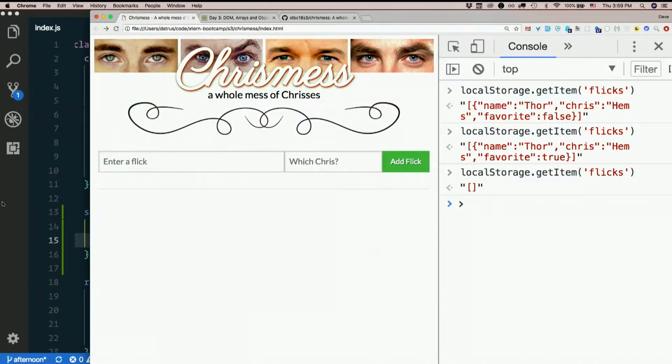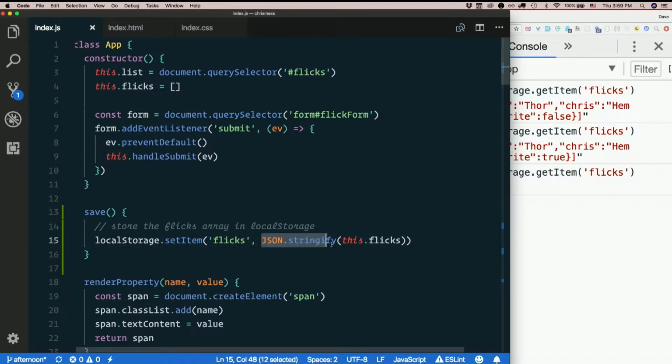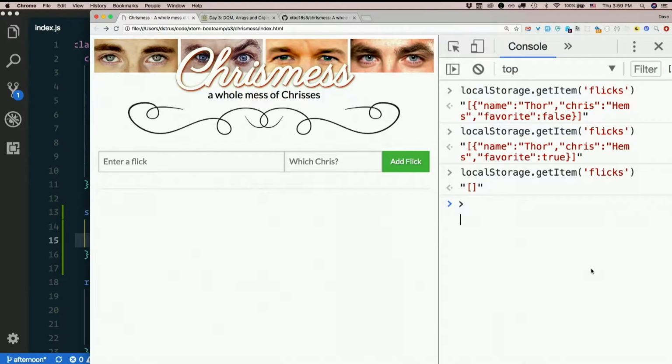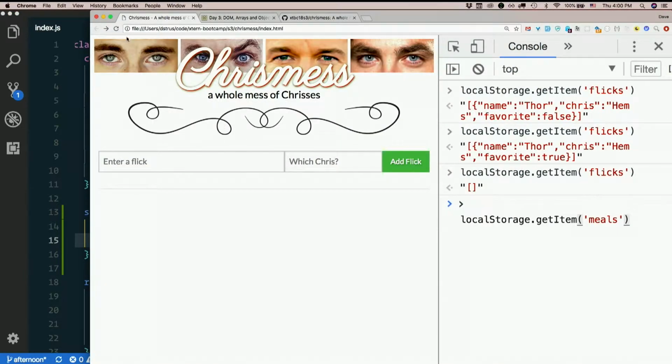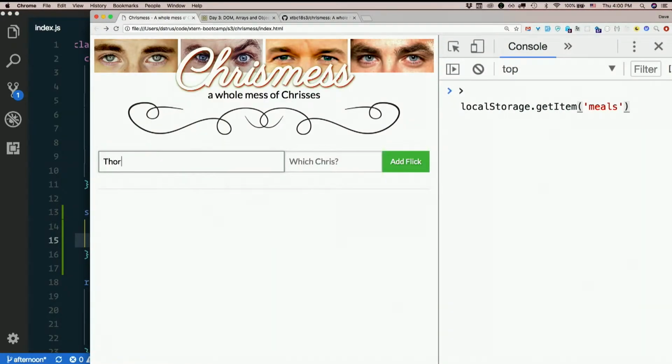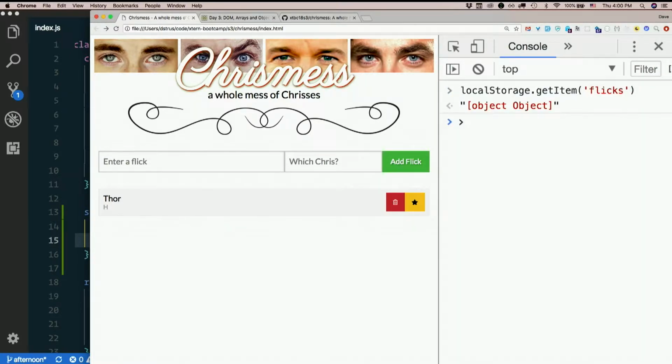So if I didn't stringify it, I was just wondering what that is. It changed it to JSON, which means we can parse it later. Well, it doesn't do it automatically. We did it, right? We're the ones who said JSON.stringify. So let's try this again. Thor, Chris H. Not meals, flicks. I get object.